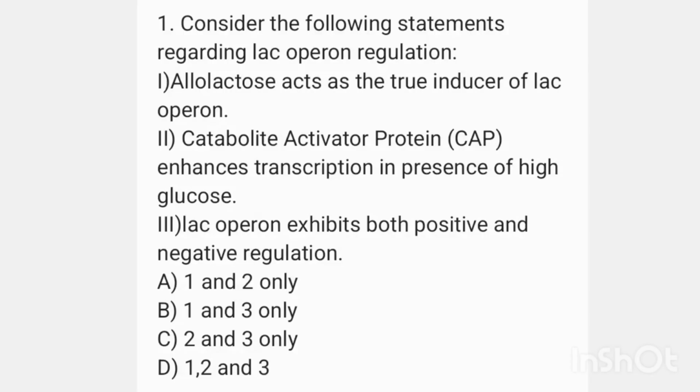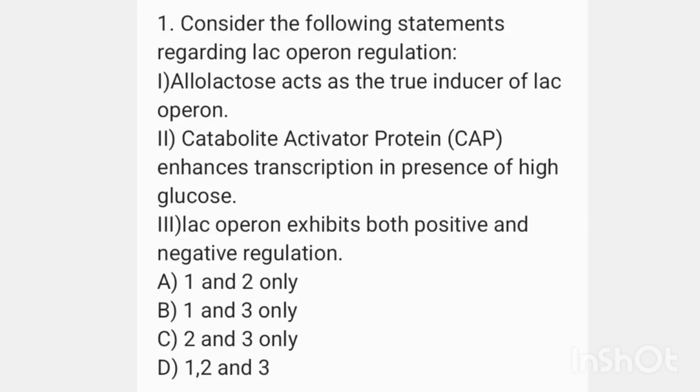Question number 1. Consider the following statements regarding lac operon regulation. Statements are: 1. Allolactose acts as true inducer of lac operon. 2. Catabolite activator protein CAP enhances transcription in presence of high glucose. 3. Lac operon exhibits both positive and negative regulation.